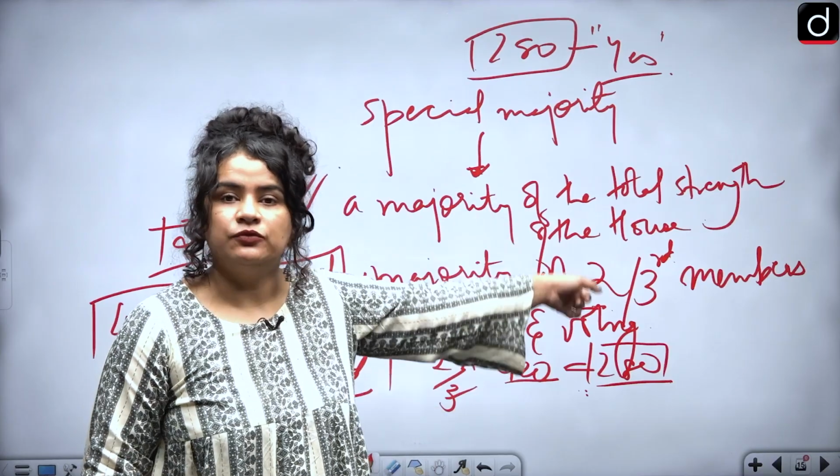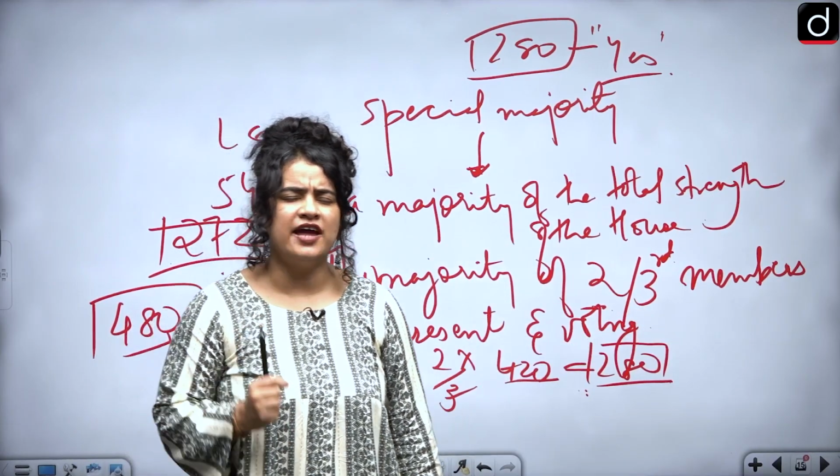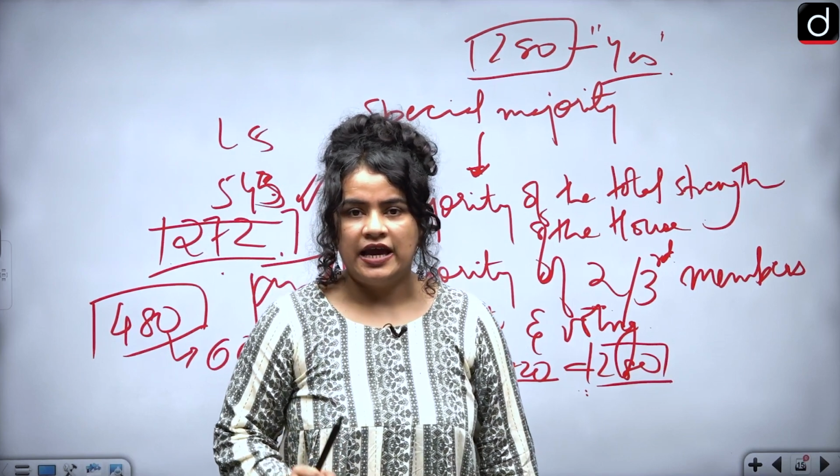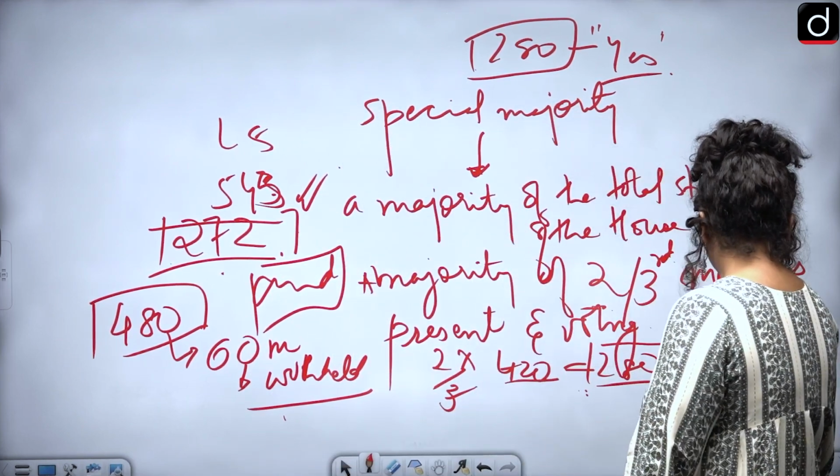And now repeat the same process in case of the other house, which is the Rajya Sabha. So please understand that it's a very, very difficult process, and therefore no judge has been impeached so far.